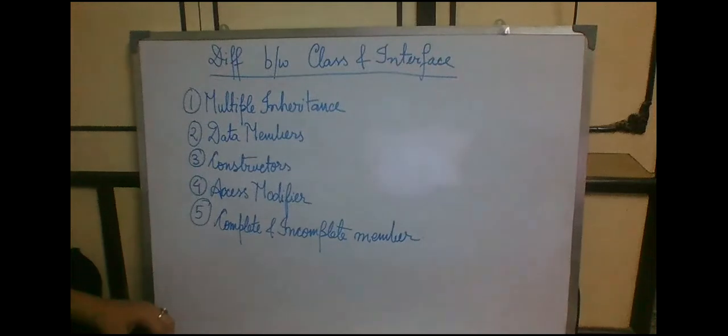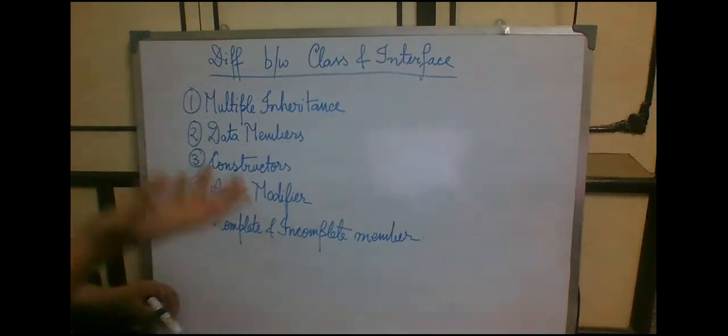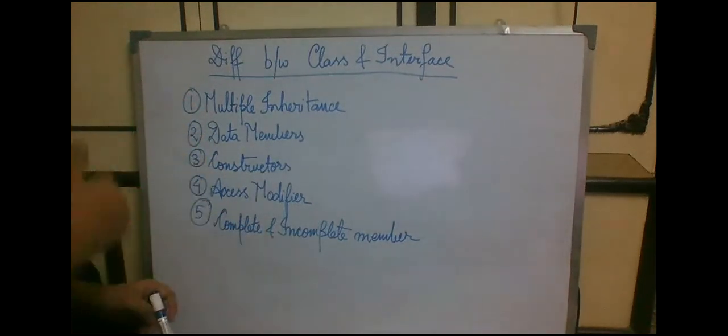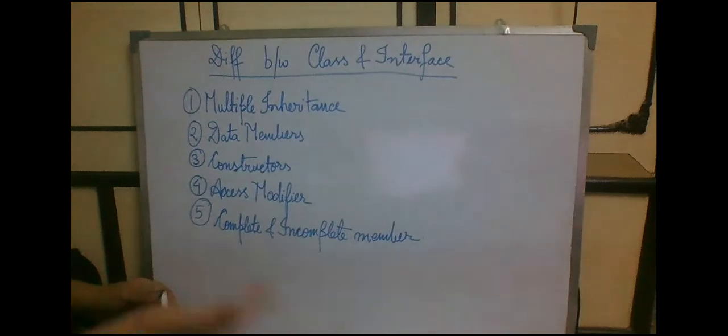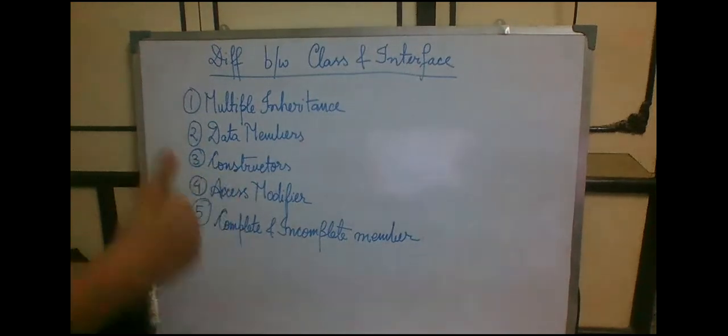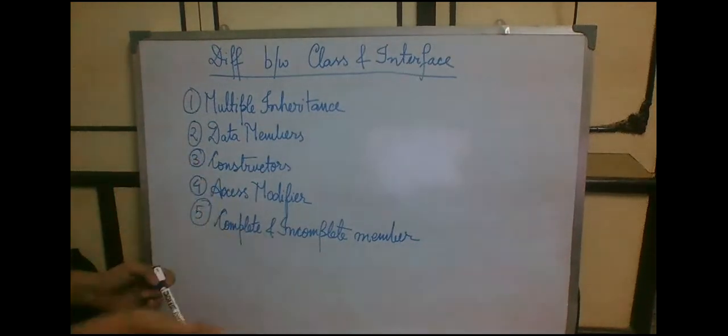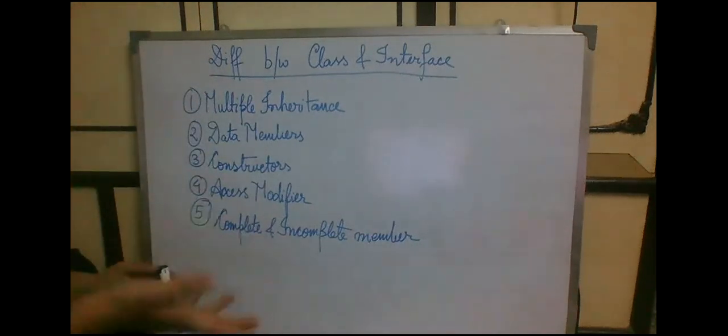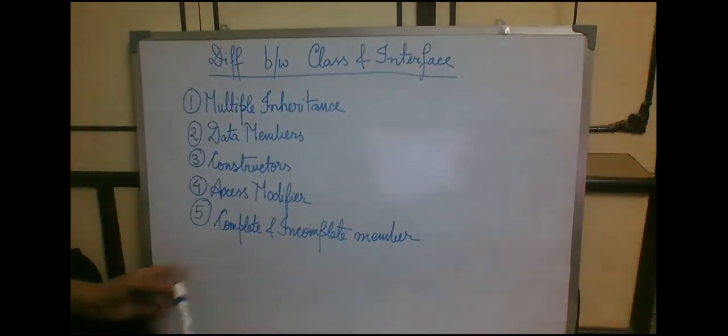Classes include both complete and incomplete members. When we say incomplete members, we mean abstract members, which get their definition when they are implemented in the following classes. Whoever extends the particular class, if they override, can implement the abstract method, and complete members also.